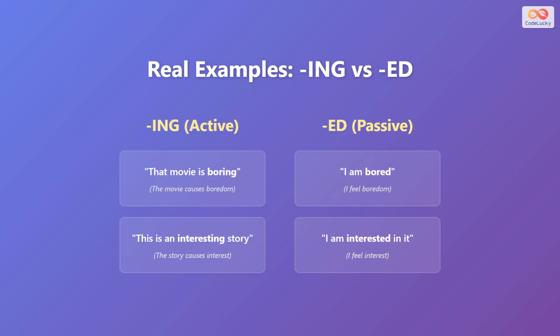Let us look at some examples. The sentence, "that movie is boring," means the movie is making you feel bored. If you say, "I am bored," it means you are feeling the emotion. Another example, "this is an interesting story." The story causes interest. I am interested in it. Here, you are having the feeling. Ing adjectives tell us about the thing. Ed adjectives tell us about the person or the feeling.